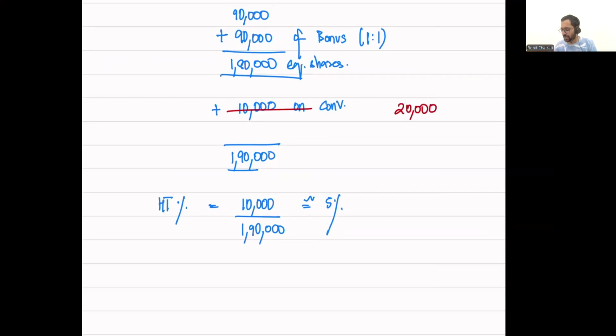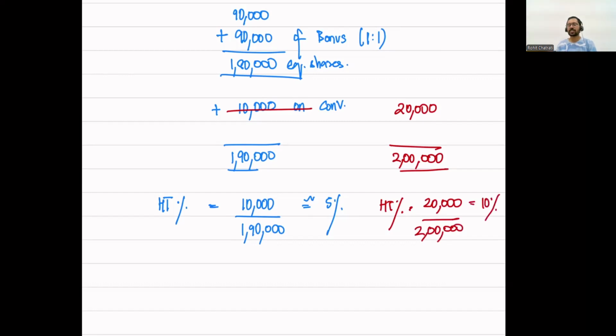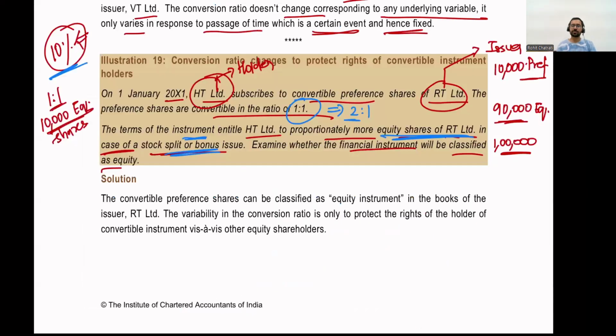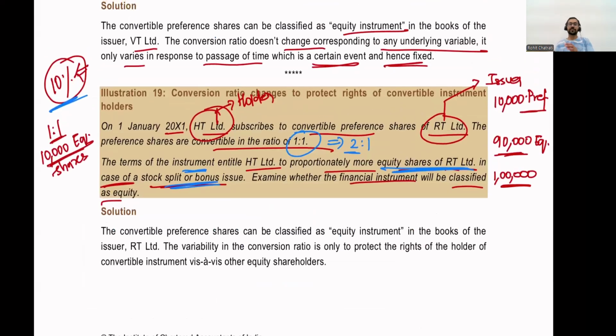HT will be receiving 20,000, and the total number of equity shares will be 2 lakhs, which means HT Limited's ownership is going to be 20,000 divided by 2 lakhs, which is equal to 10 percent. All right. So what I've done is, in the terms of the instrument, I have said that if there is a bonus issue of 1 is to 1, then the conversion ratio for these preference shares will no longer be 1 is to 1. It will be changed to 2 is to 1. If there is no bonus issue, then the conversion ratio is 1 is to 1.